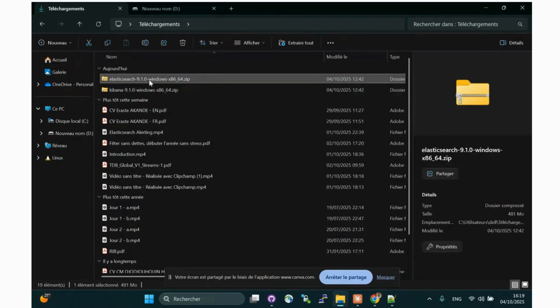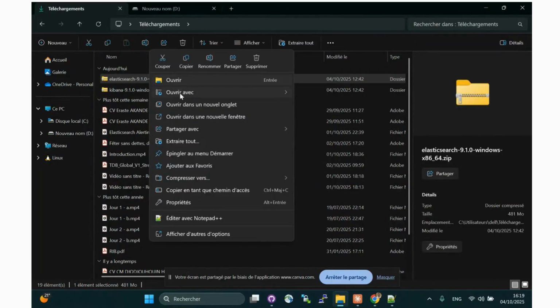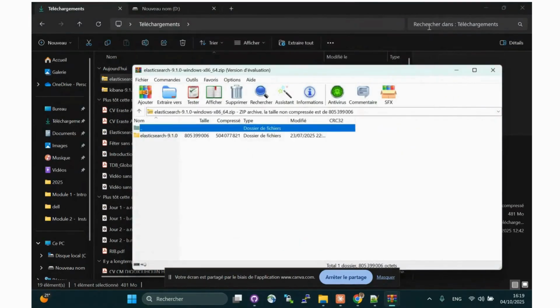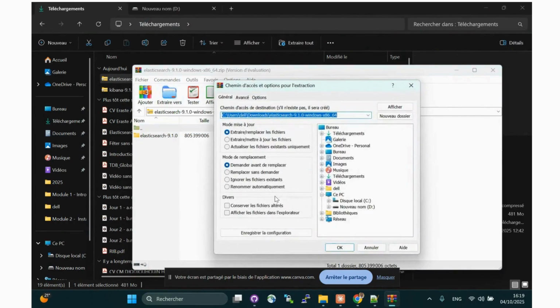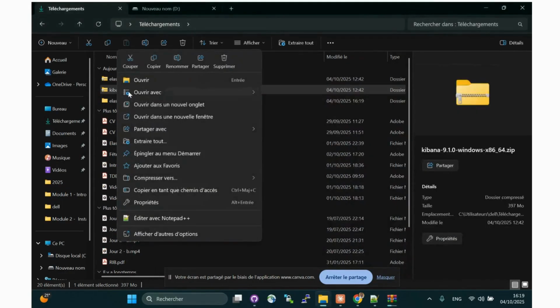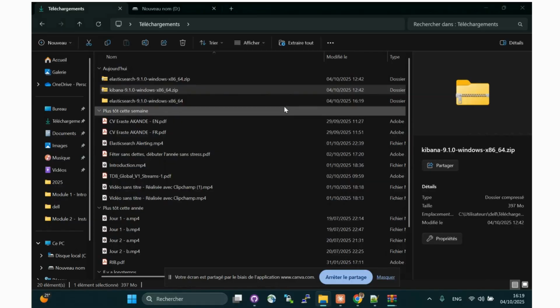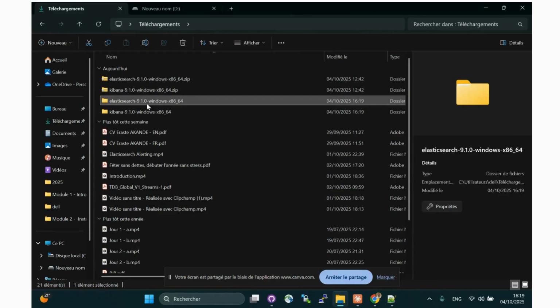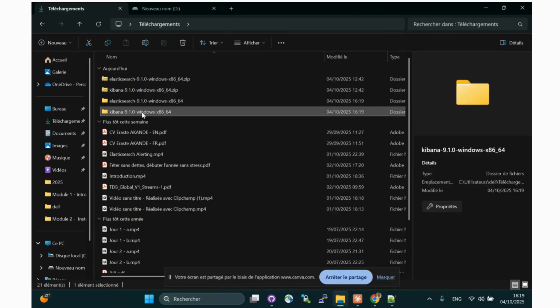So let's unzip both of them. I'll extract the Elasticsearch file into a folder of my choice, and then do the same for Kibana. After extraction, you'll have two folders, Elasticsearch and Kibana. You can move them wherever you want, preferably to a drive with enough space. I'll move mine to drive D. There they are, Elasticsearch and Kibana.